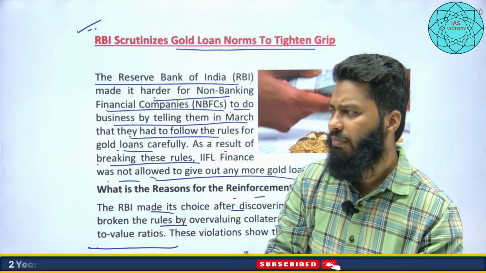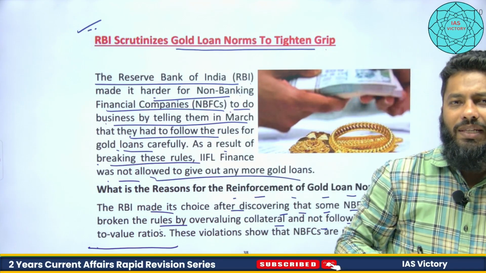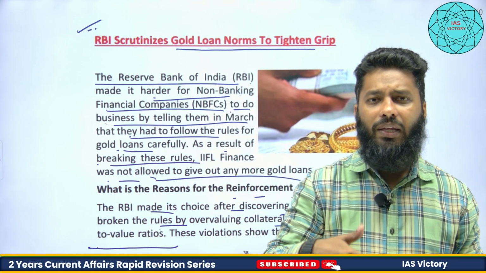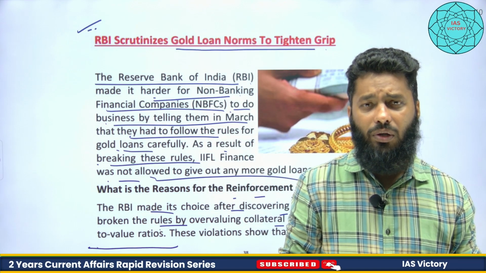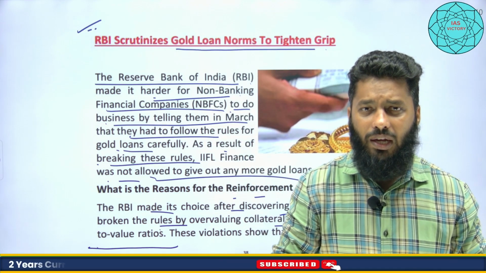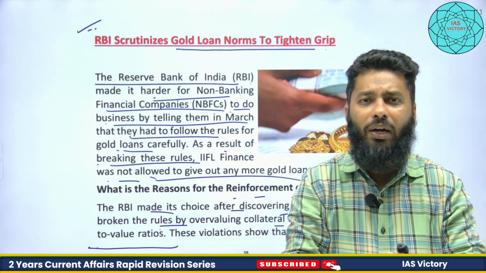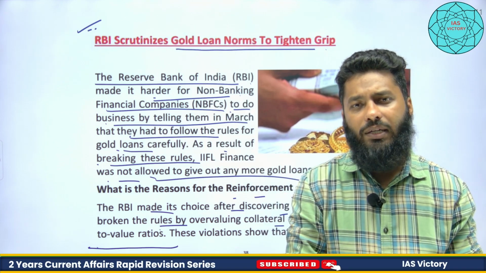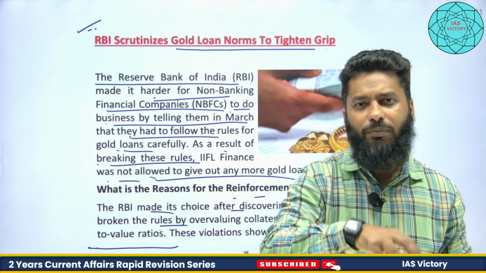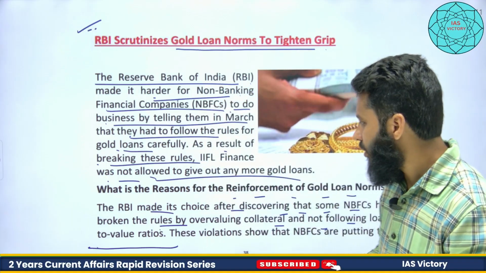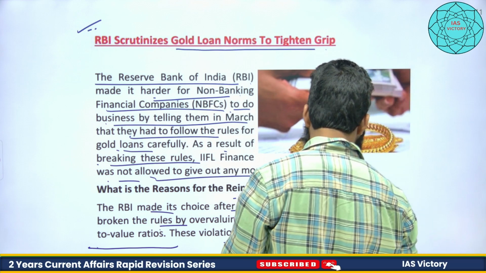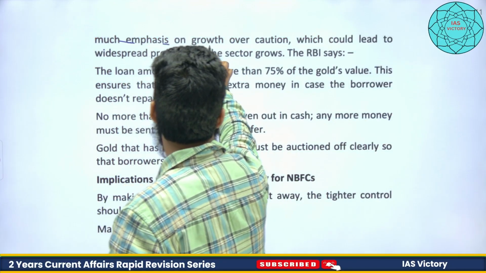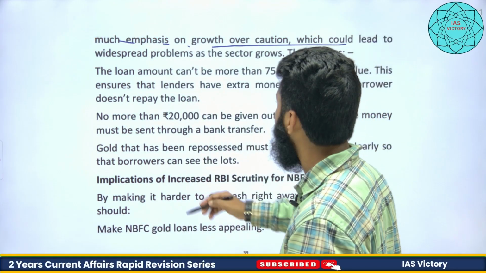And some NBFCs, because loans are an asset for the NBFCs as well, when they extend a loan, they earn interest on that, which is their profit. So they are likely to give more loans, and they are not adhering to the policy that has already been given to them, that for this much gold you can give this much loan value, right? These violations show that NBFCs are putting too much emphasis on growth over caution, which could lead to widespread problems as the sector grows.